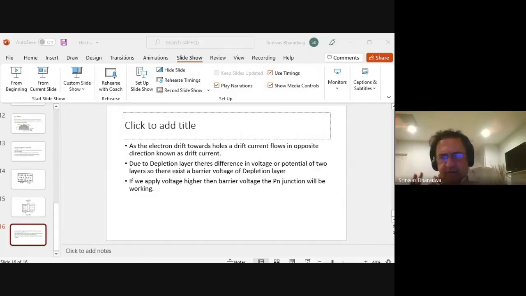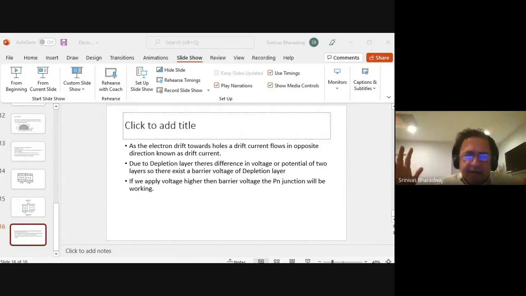So you relate it to your drift current, displacement current, and then drift current, right? You have conduction current, IC, displacement current. Now you have drift current. Drift current goes in the opposite direction to the flow of electrons. So this is somewhere in between. It is not an insulator, which is what you will typically have in a capacitor. It is not a conductor, which is what you will have in a metal. This is in between. This is a semiconductor.